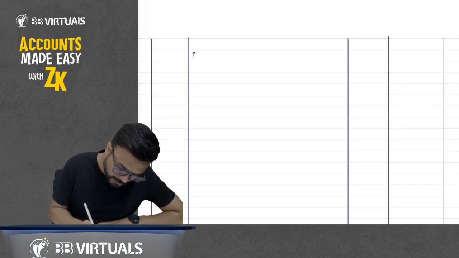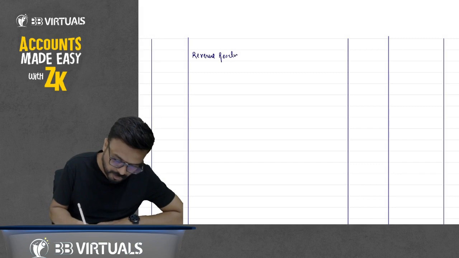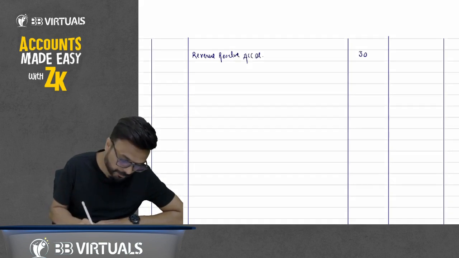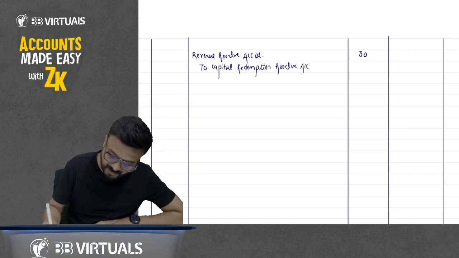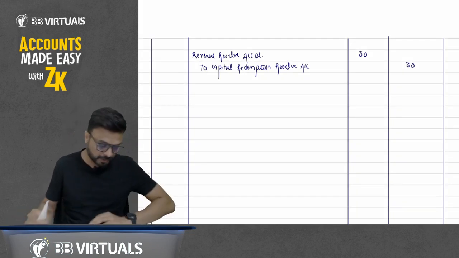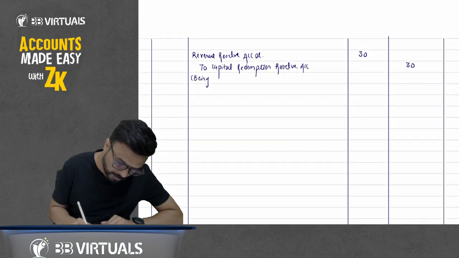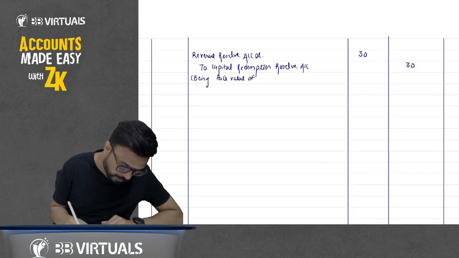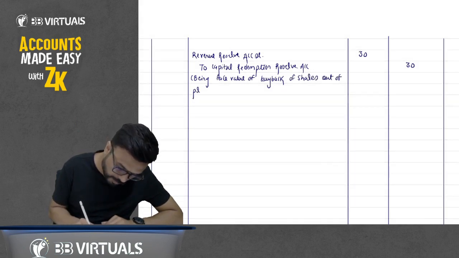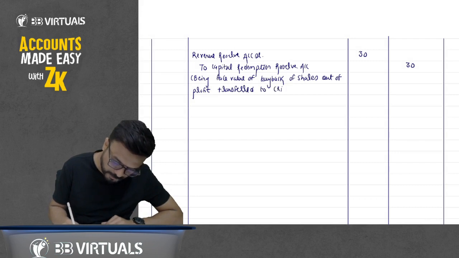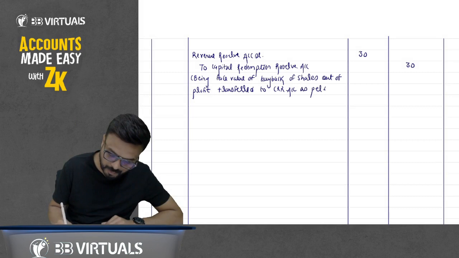Revenue reserve account debit 30 to capital redemption reserve account 30, being face value of buyback of shares out of profit transferred to CRR account as per law.